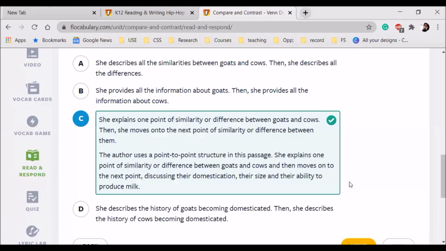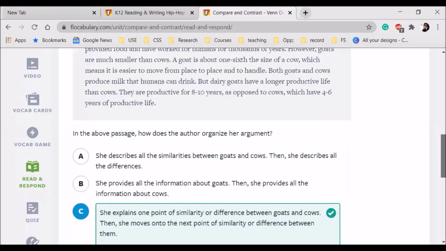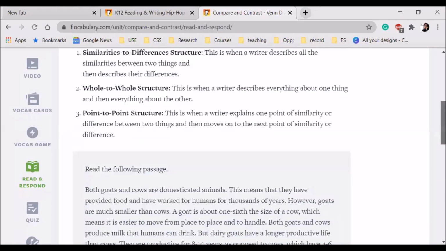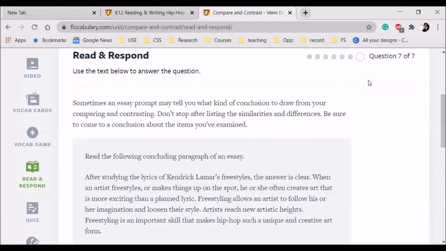D, madam, D. Because look at what he's saying. She explains one point of similarity and then one point of difference between both. Okay, so you have to see all the 3 structures. Okay, so this is the last question.